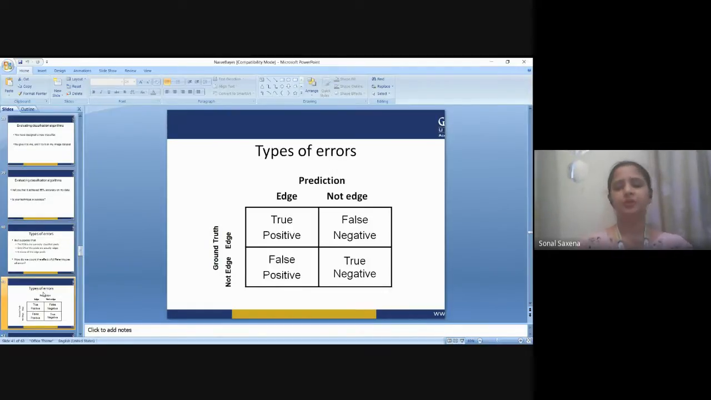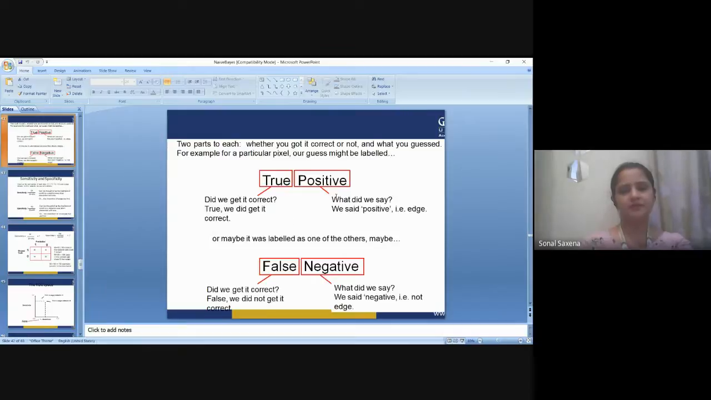Now I'm going to tell you about the types of errors that we have. Whenever you want to find out the types of error in prediction, we always make a confusion matrix, where we have true positive, false positive, false negative, and true negative. With the help of this confusion matrix, you can find out the correct results. Here there are two parts to each: whether you got it correct or not, and what you guessed.